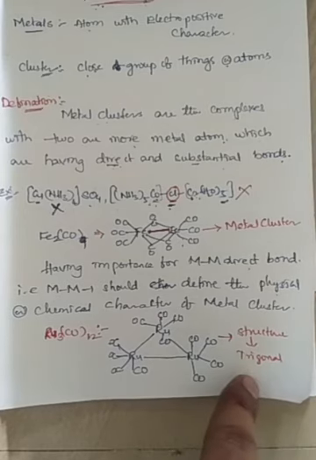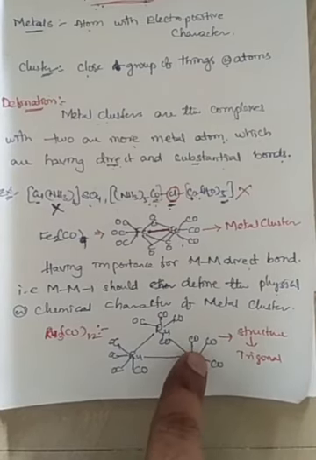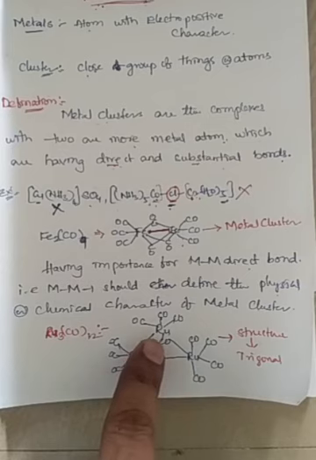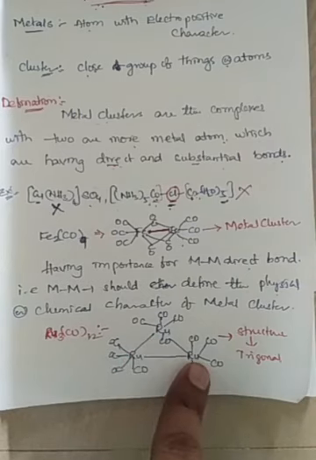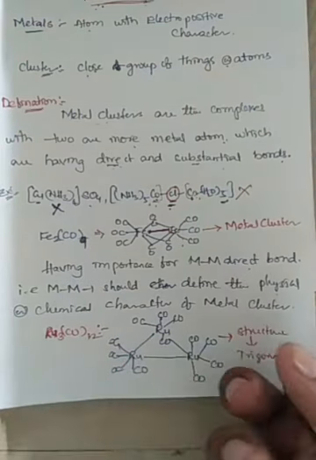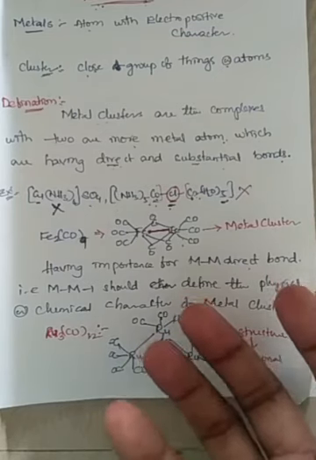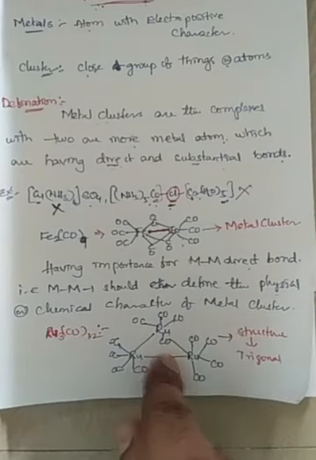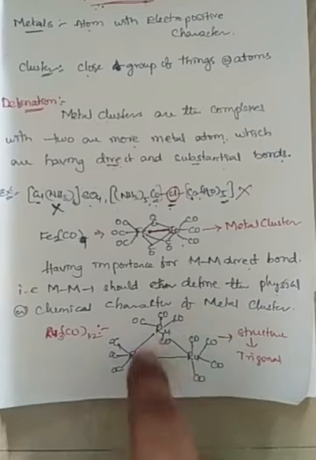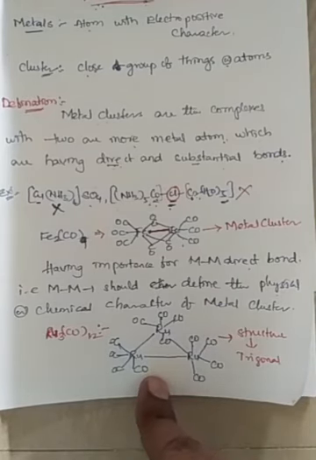The structure is never defined with the help of a metal to ligand bond. The structure is defined with the help of a metal to metal bond. When it is giving structural, physical, and chemical importance, then the complexes will be said to be metal clusters, right?